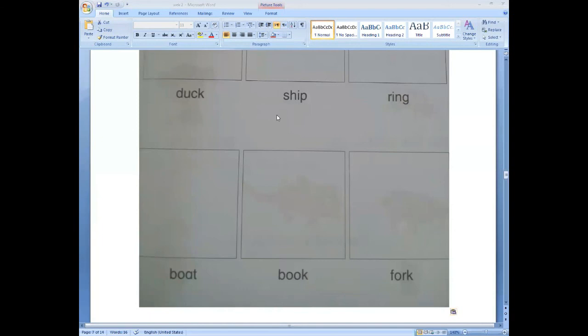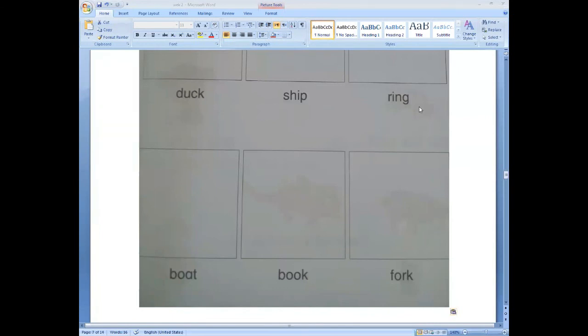Now come to ship. S-H-I-P, ship. Do you know what a ship is? It is a kind of transport. It is a sea transport. We travel in the ship in the sea.